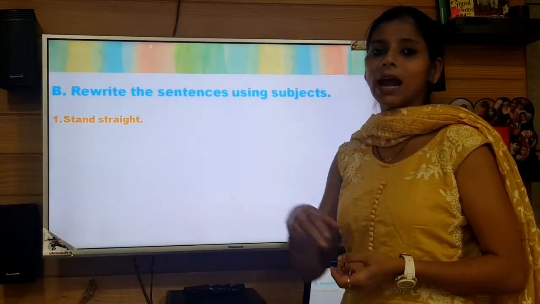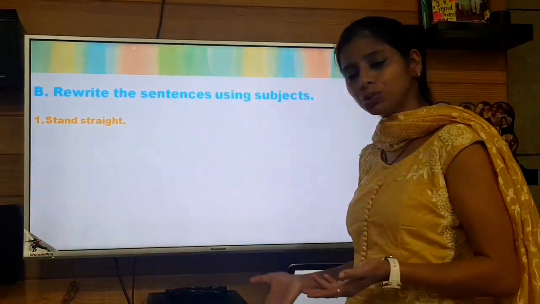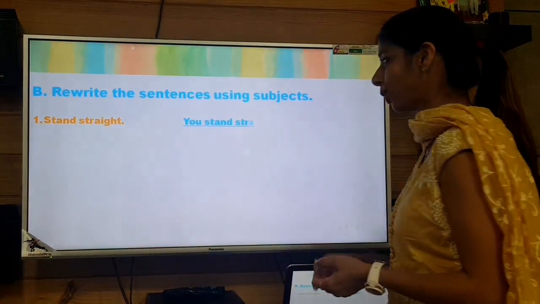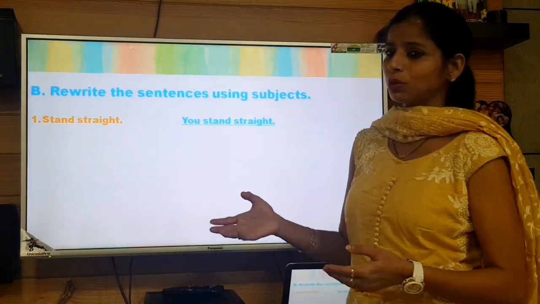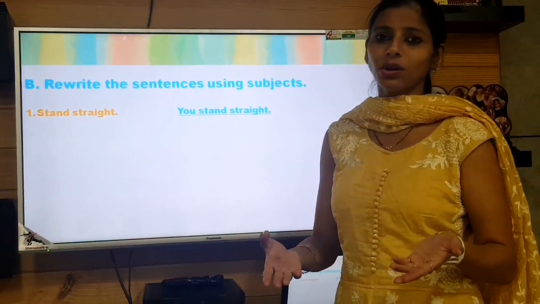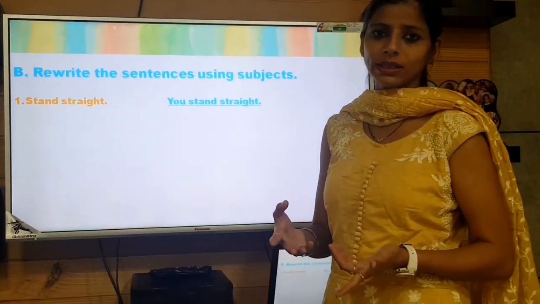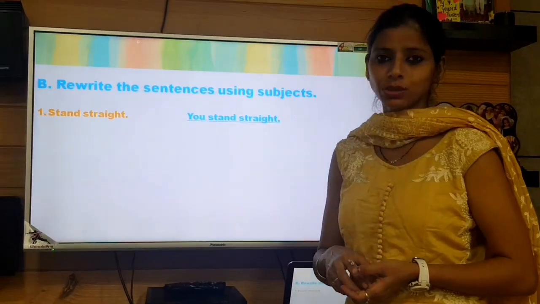So that is 'Stand straight.' Here you may add 'You stand straight.' I have added 'you' because basically it is spoken to the person who is there in front of you, so you would be okay in all conditions. So it's better to use 'you'.